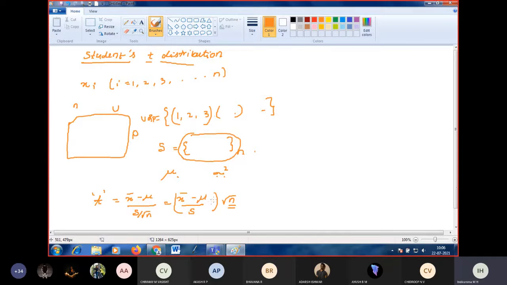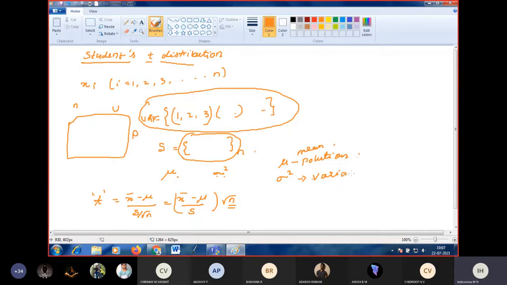Mu is the population mean, meaning the mean of the population or universe. Sigma square is the variance of the population, which will be given in the question itself.